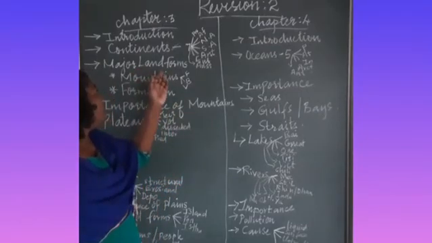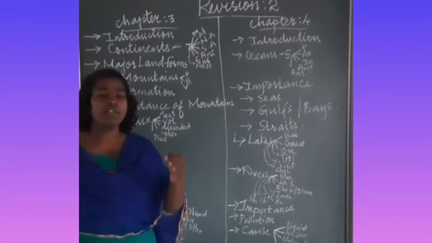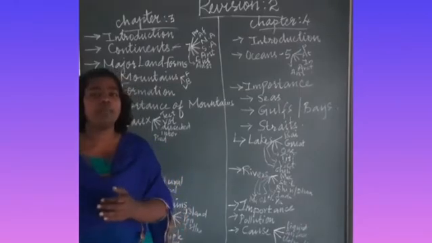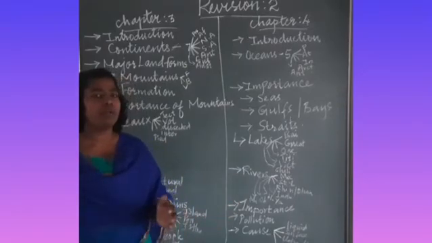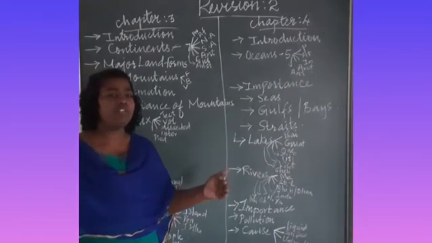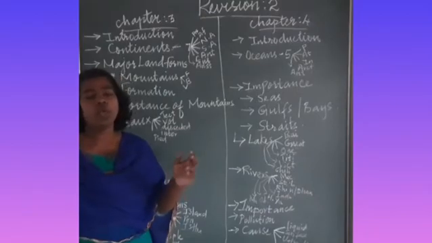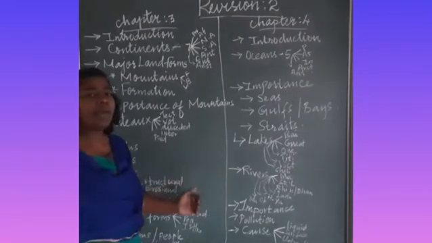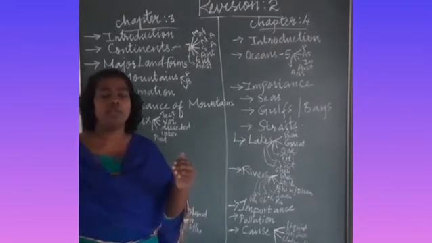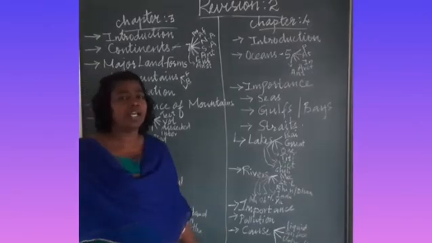Now we will come to the major landforms. When we take the earth, the landforms can be divided into two. One is major landforms and the other is minor landforms. Mountains, plains, plateaus, basins, valleys, all of these come under the major landforms. And minor landforms are like moss, like isthmus, island, peninsula. These all come under the minor landforms.